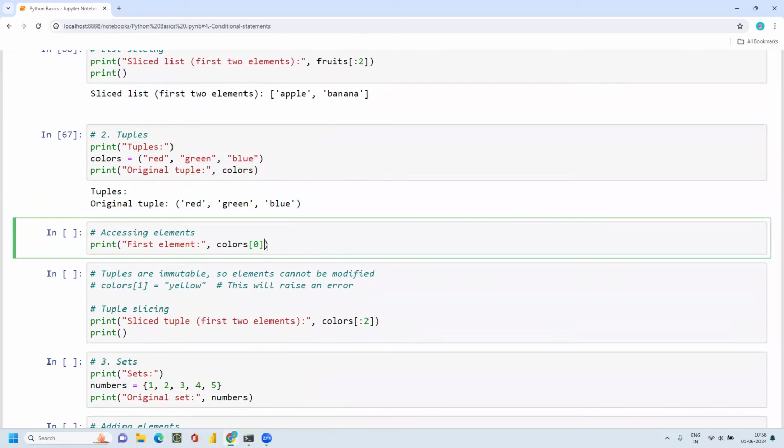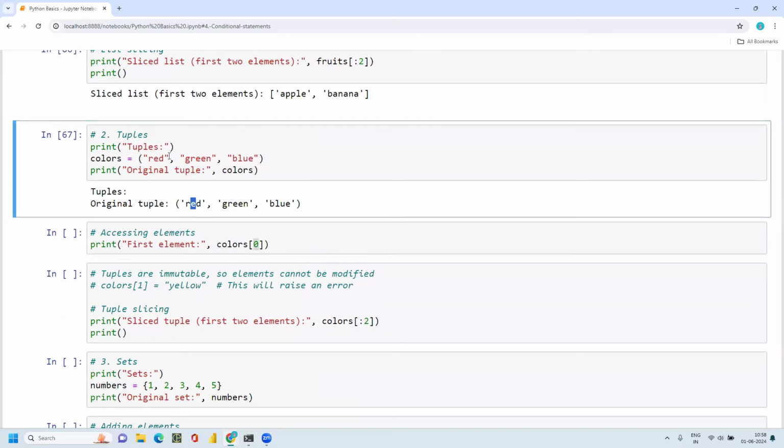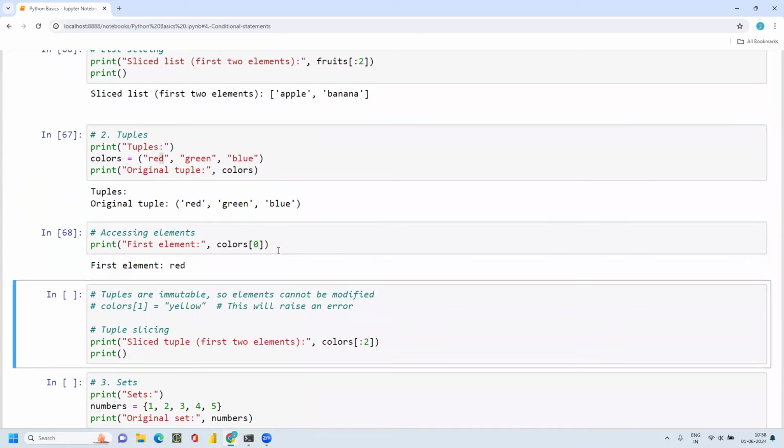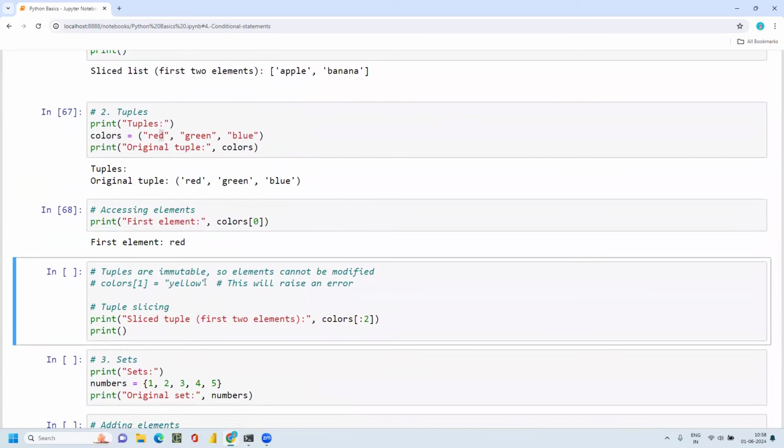Now, similarly, like how in the lists we wanted to get the first element, like indexing. If I give a color with a zeroth index, I get the first element in the tuple. The first element in the tuple is red. Then I got it. As I said, tuples are immutable, so elements cannot be modified.